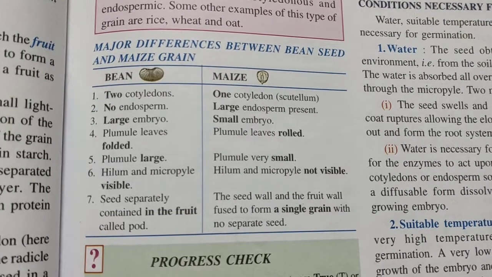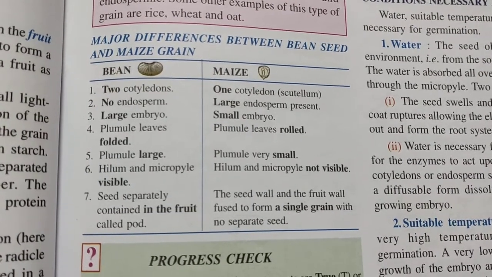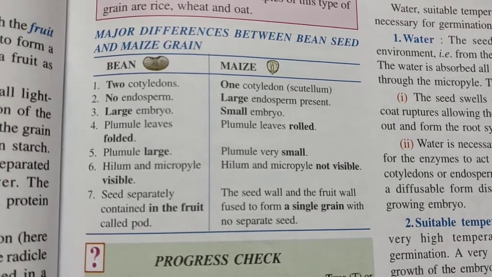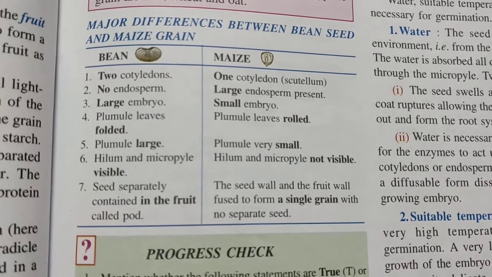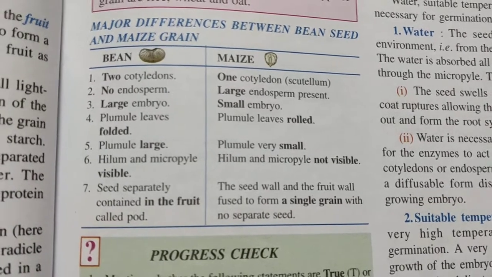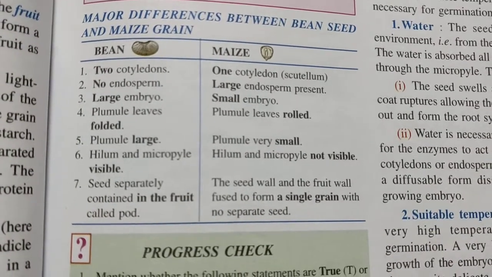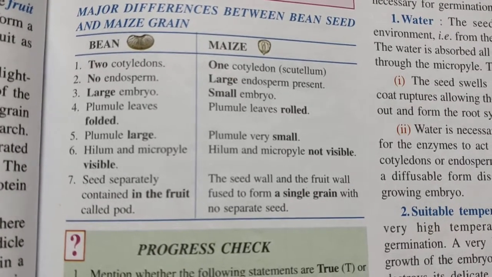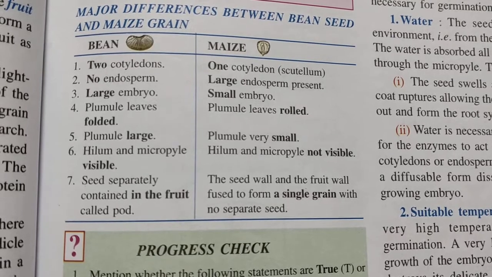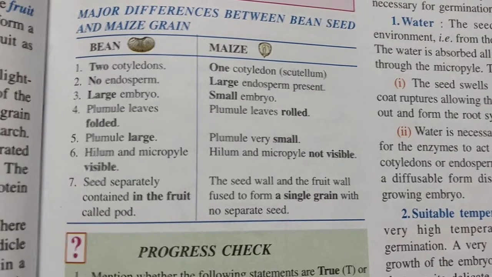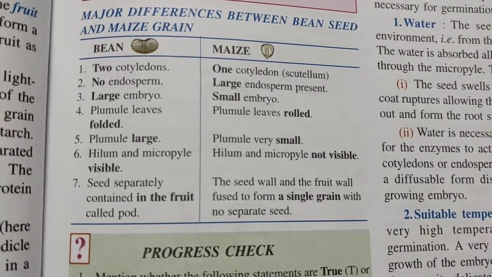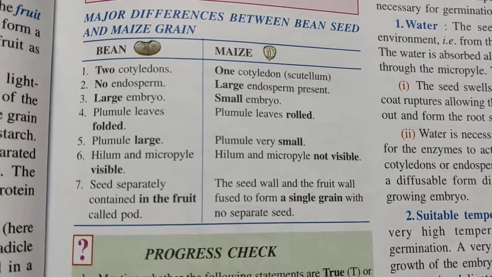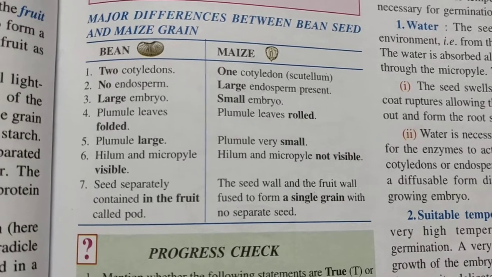Students, please go through these differences between bean seed and maize grain. Okay, any 5 to 6 points. Actually 5 points, but if you don't remember a single point, then you lose marks. So I always prefer that you go through 6 points, very small points, and learn it properly, because we must know the major differences between a bean seed and maize grain, and we all know that the basic difference is between the number of cotyledons. Okay, so please go through it.